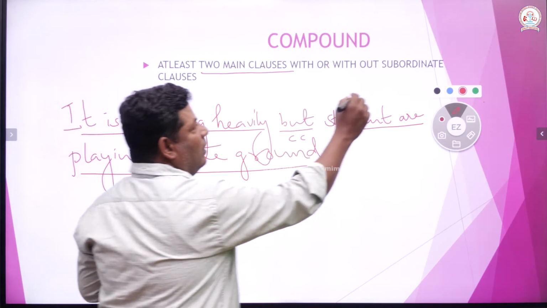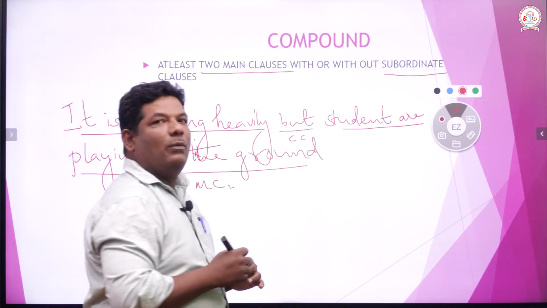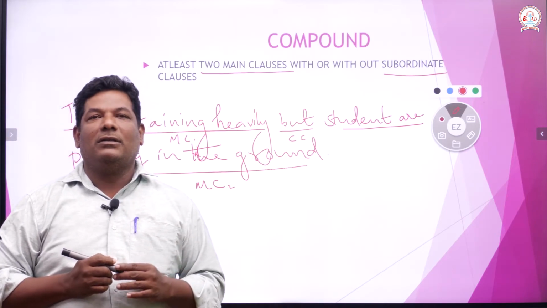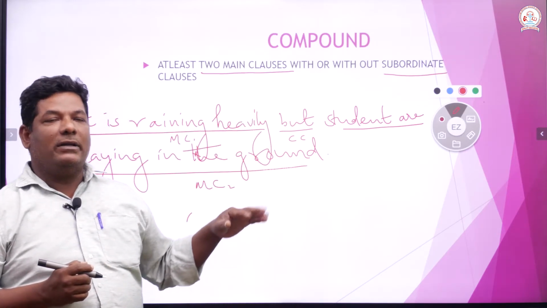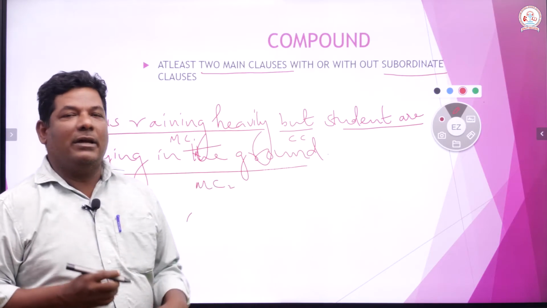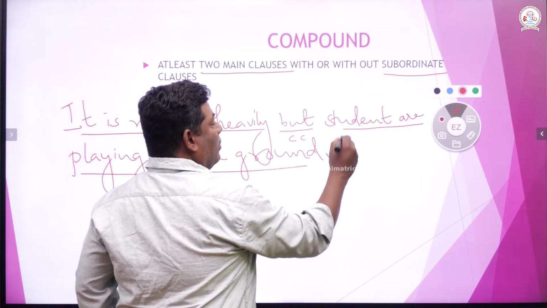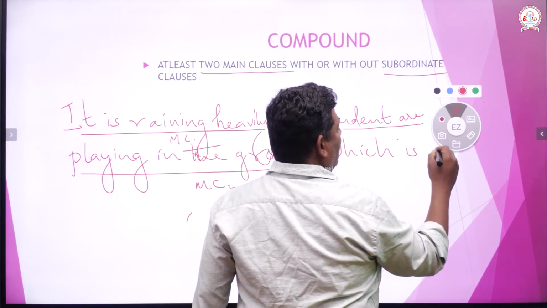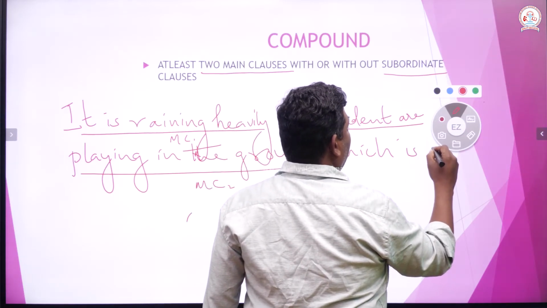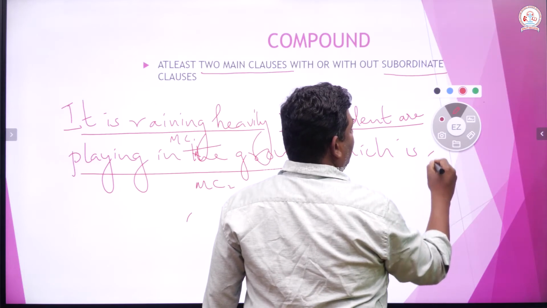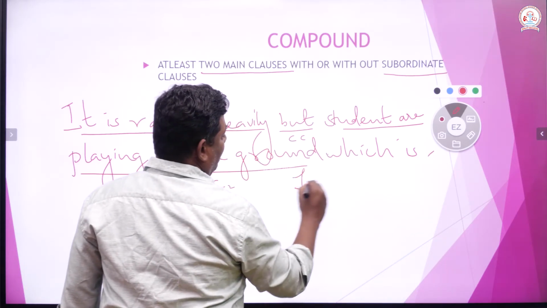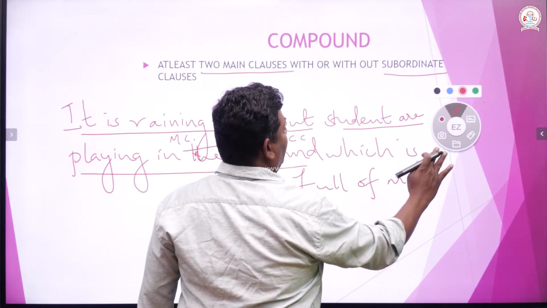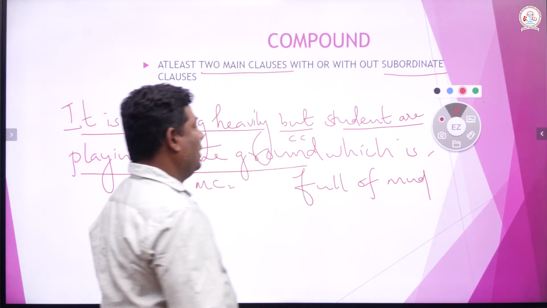See, there can be a subordinate class sometimes. You can add any number of subordinate classes, but at least two main classes. For example, I can add one subordinate class here: ground which is wet or full of mud, right.